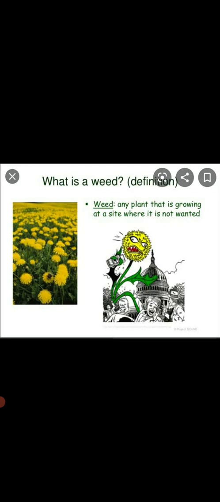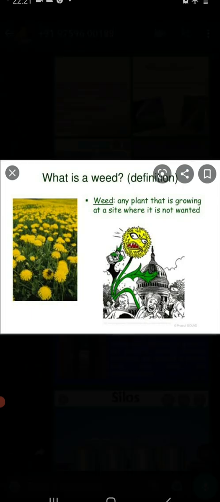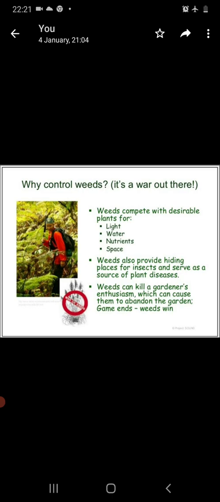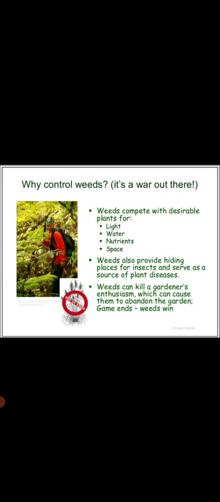Now, why do we actually need to remove these weeds? They are absolutely fine to be growing along with the main crops, right? Why do we need to remove them when they are growing along with the crops? But the reason we need to remove these weeds is that they compete with the main crops for the sunlight, for the nutrients and for the water that they get from the soil.